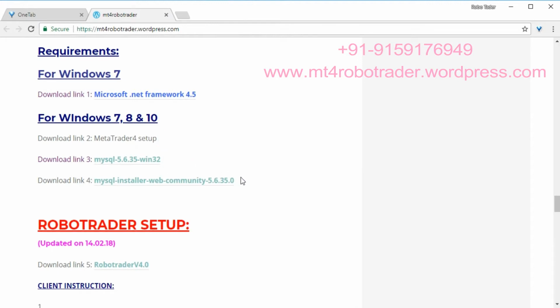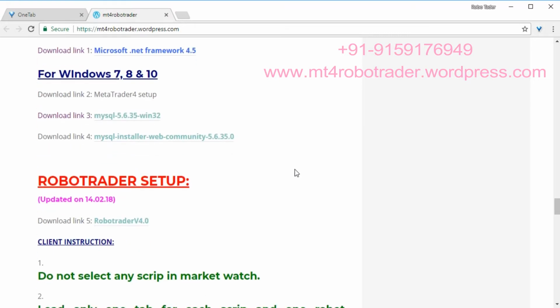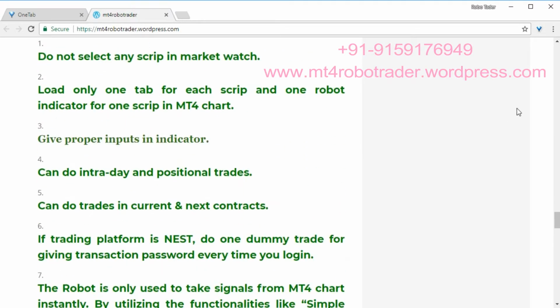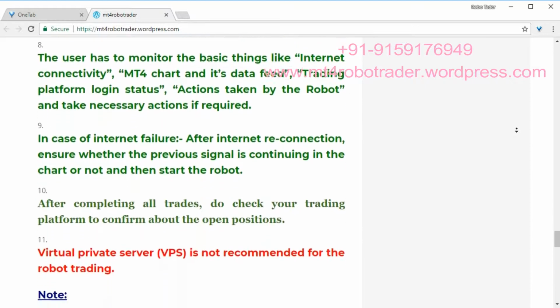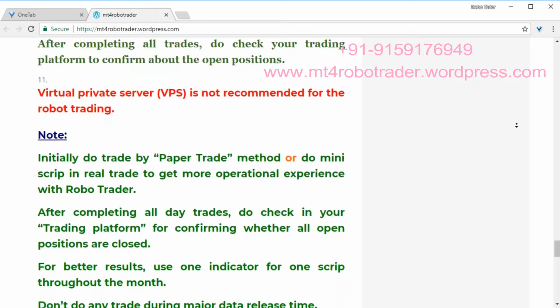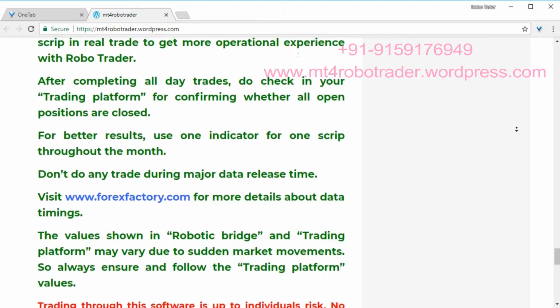Link 4, MySQL Online Installer. Link 5, RoboTrader. For Windows 7 operating system, download link 1, 2, 3, 4 and 5. For Windows 8 and 10 operating systems, download link 2, 3, 4 and 5.